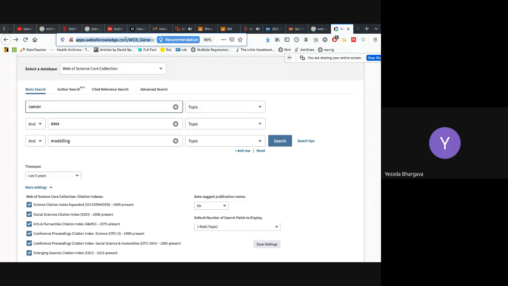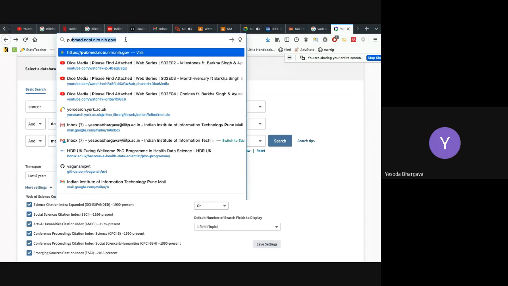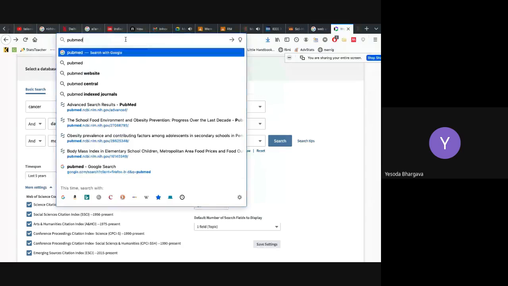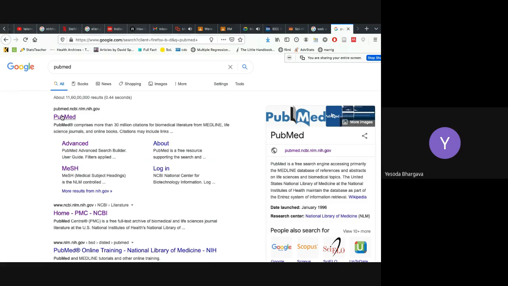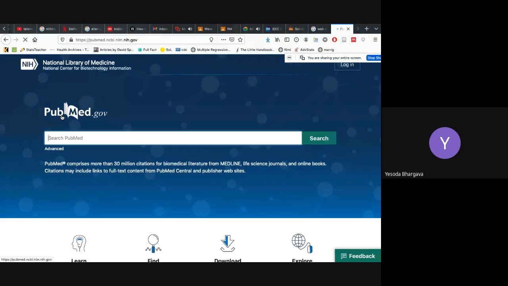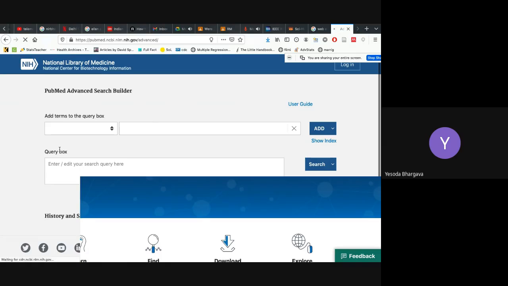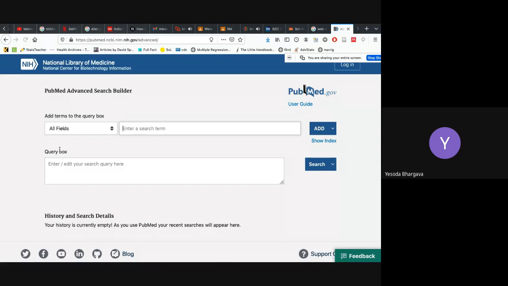Another website I want to show is PubMed. These are actually places in which papers from multiple journals are shared. So always go for the advanced search. For every portal, the way to search is different, but the technique works the same.